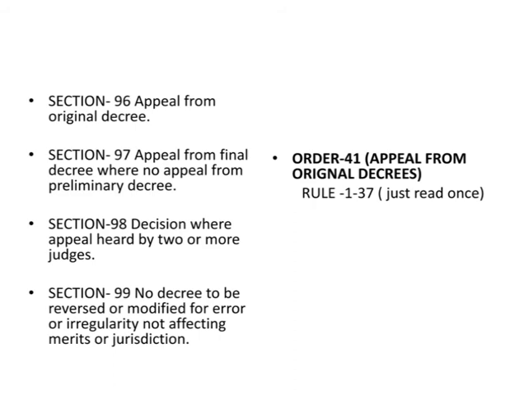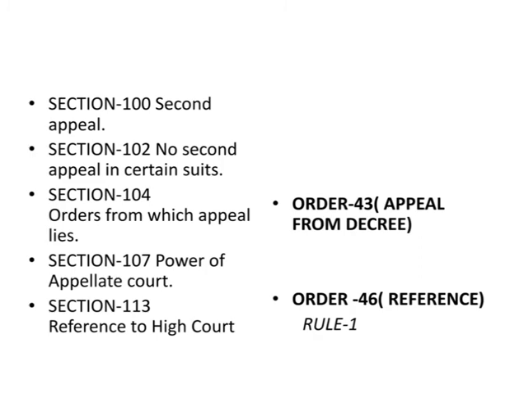Section 99, no decree to be reversed or modified for error or irregularity not affecting merits or jurisdiction. Order 41, appeal from original decree. Rule 1 to 37. Just read once with Section 97. Section 100, second appeal. Section 102, no second appeal in certain suits. Section 104, orders from which appeal lies.